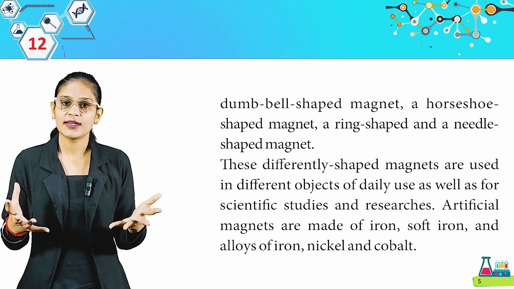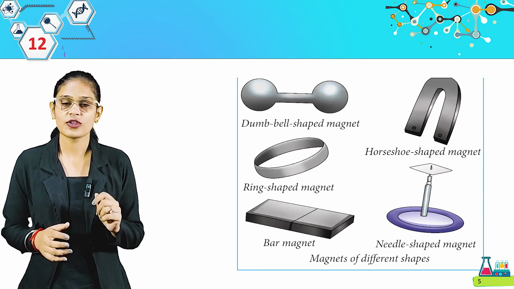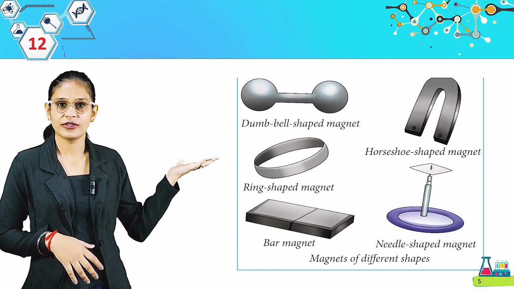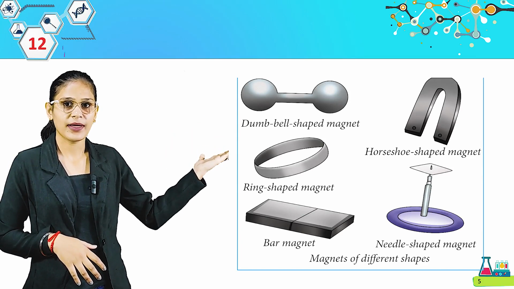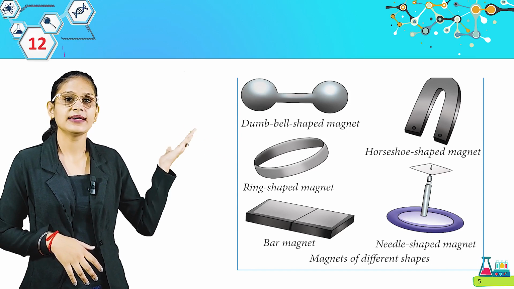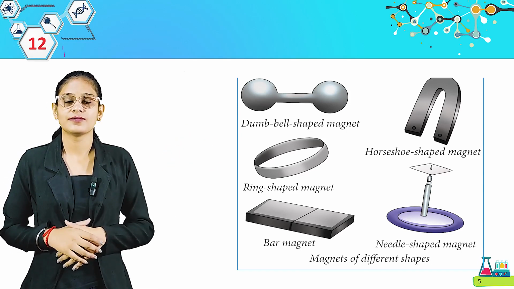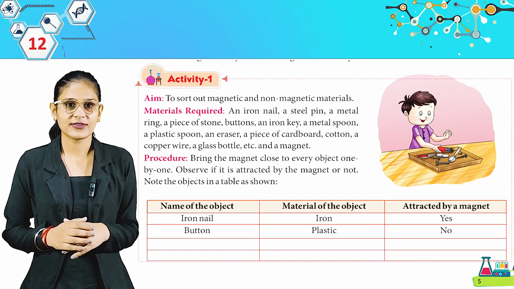So students, these are the different shapes of artificial magnets which are made by humans. Look at these pictures. Magnets of different shapes: dumbbell shaped magnet, horseshoe shaped magnet, ring shaped magnet, bar magnet, needle shaped magnet. Now we have an activity.